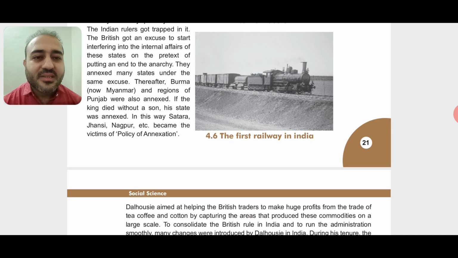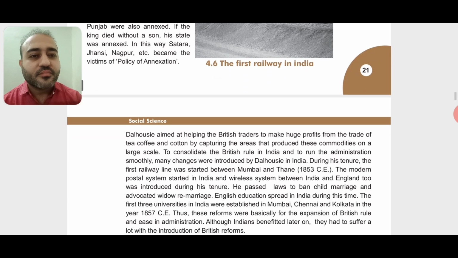In this way, Satara, Jhansi, Nagpur, etc. became the victims of the policy of annexation. So what did the Britishers do? They made a policy that if any king did not have his or her own child, then the kingdom would go into the hands of the Britishers. Okay.